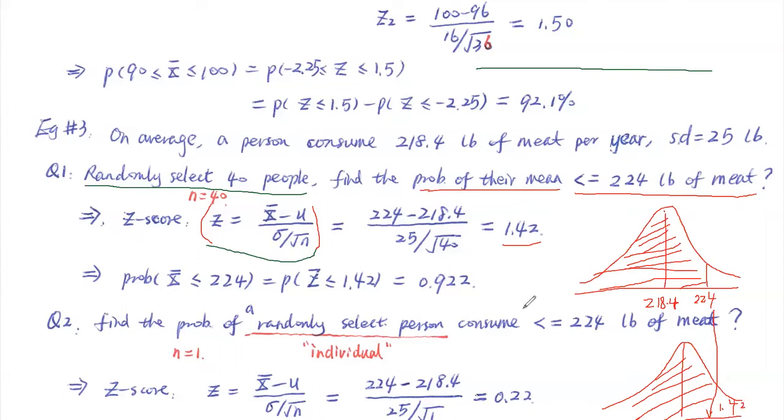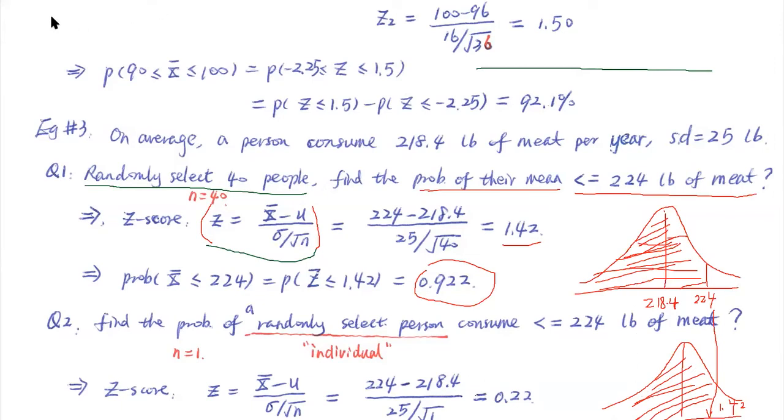Okay, so once we find out 1.42, we are asking for the probability to the left. That is very straightforward. You simply look at the Z table. The probability here is 92.2%, everybody. So that 92.2% is the same as this part here too. Follow me? So that's everything to the left.